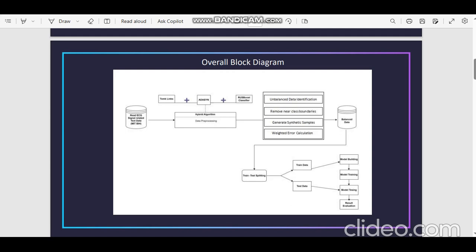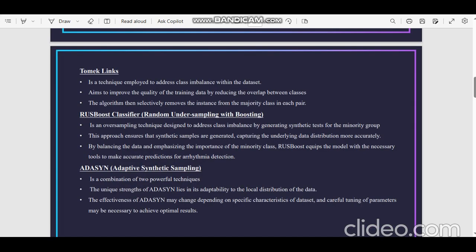That means we can check the result, or we can find out whether the first input is affected by the arrhythmia, yes or not. As I told earlier, here I am using the combination of three methods such as Tomek Links, RUSBoost classifier and ADASYN. Tomek Link is a technique employed to address the class imbalance within the dataset, and it mainly aims to improve the quality of the training data by reducing the overlap between the different classes.